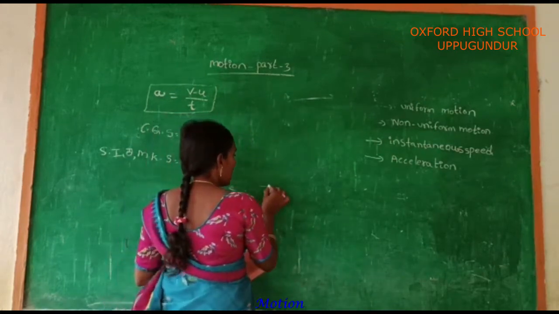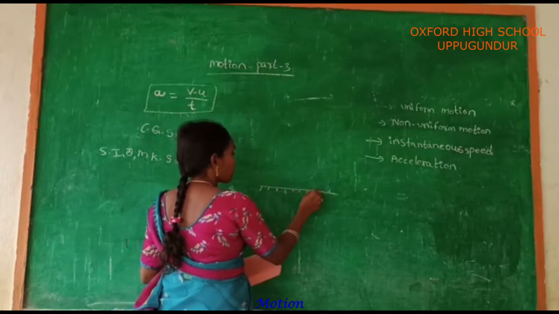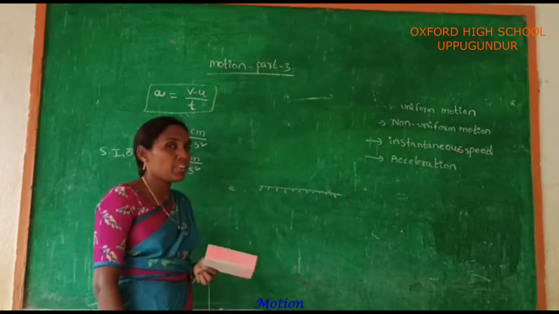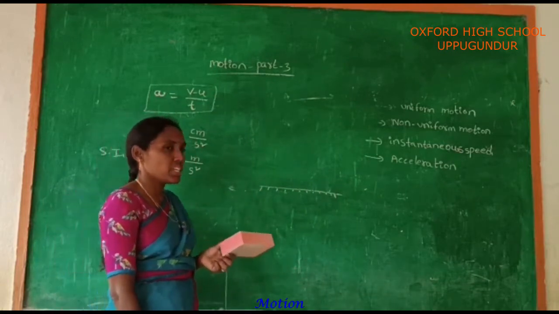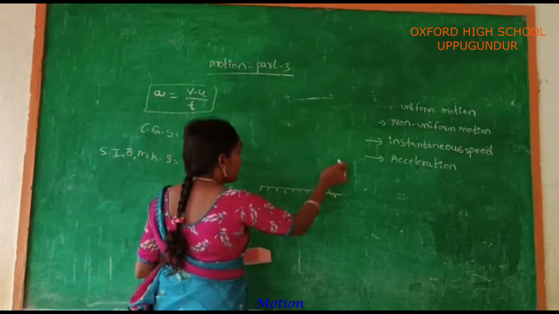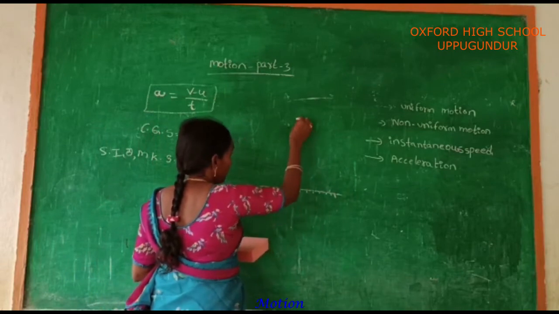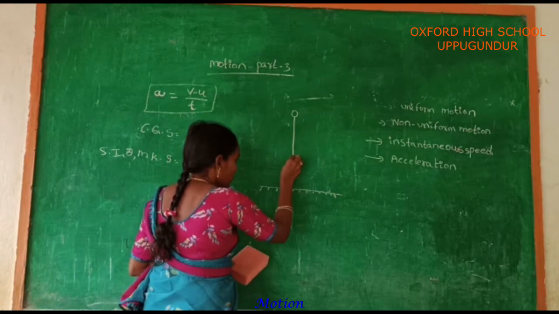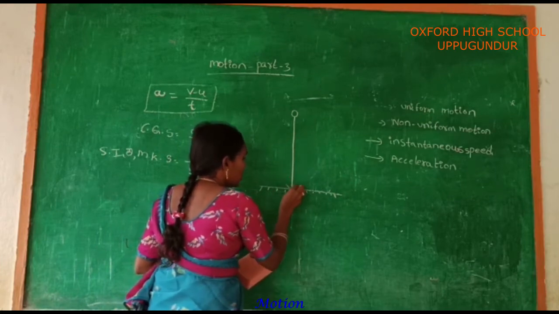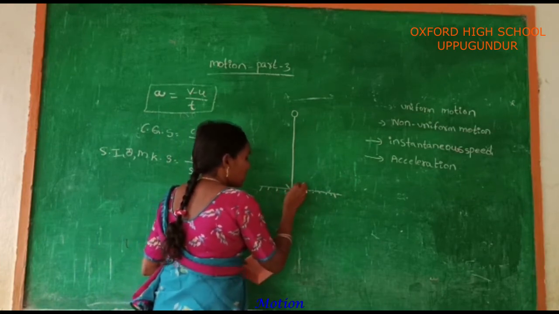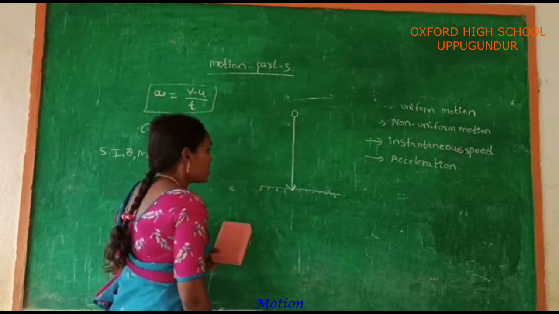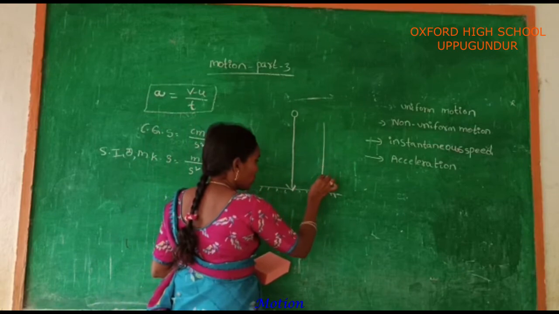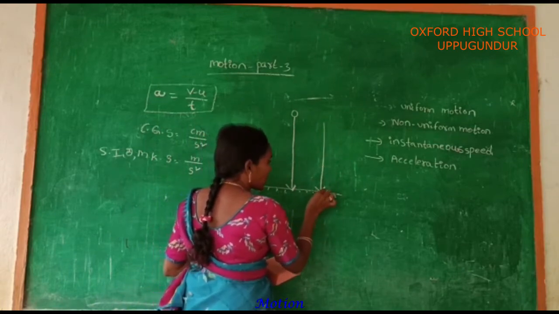Now listen carefully. This is the earth. The earth always has an attracting power, that is the force of attraction. If your body is dropped from a certain height, the body reaches the earth. That means the acceleration due to gravity is always acting in the downward direction, towards the earth.